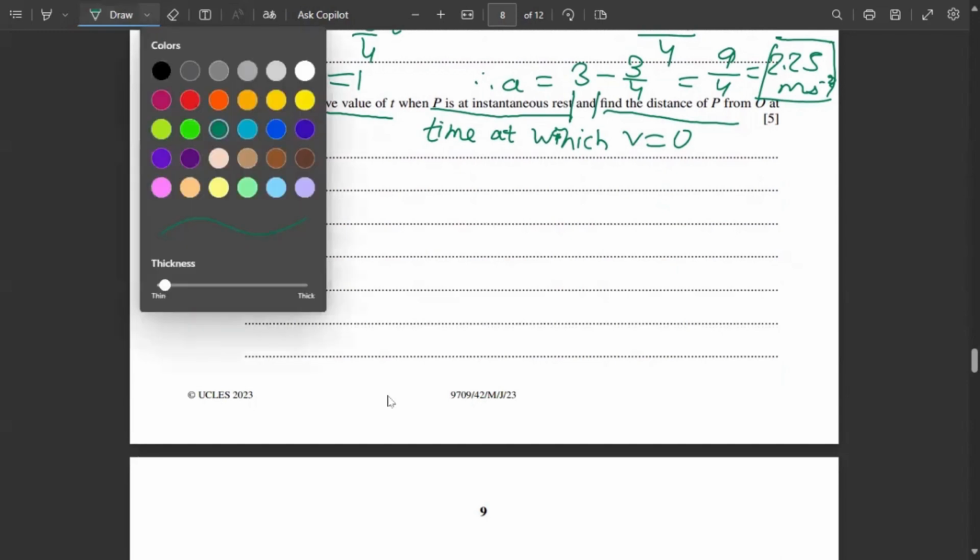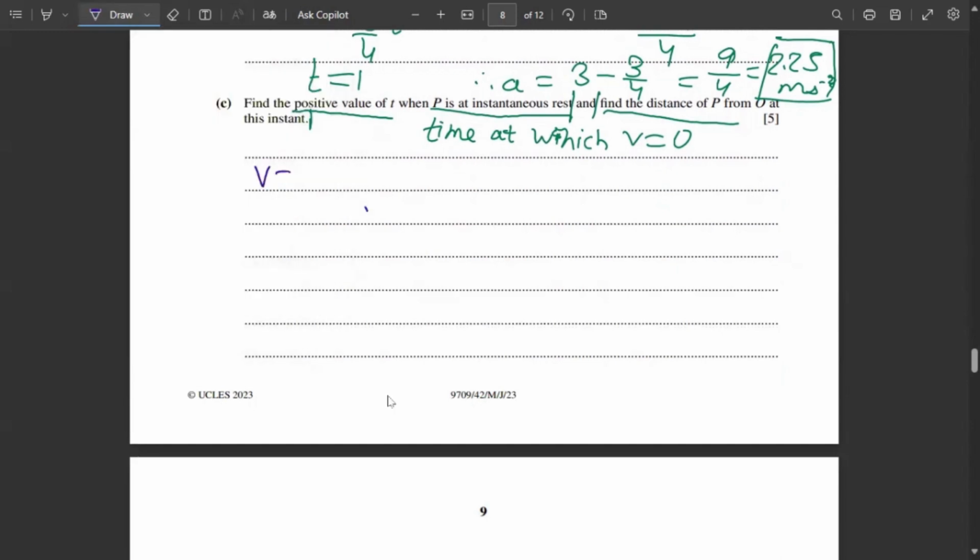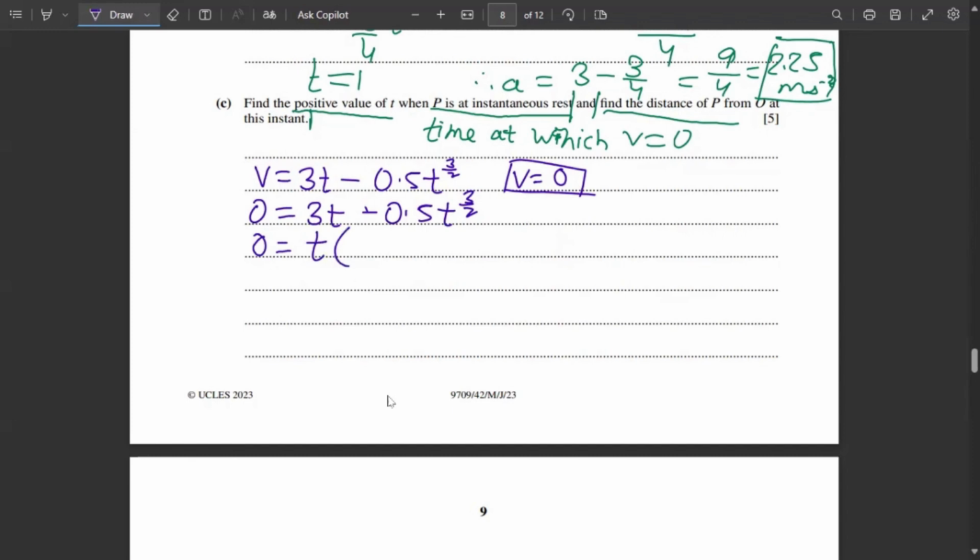So we already know the equation. v equals 3t minus 0.5 t raised to 3 by 2. So we have to find the time at which v equals 0. So equating it to v equals 0, we'll get 0 equals 3t minus 0.5 t raised to 3 by 2. Now what we can do is take t as common. So we'll get t times (3 minus 0.5 t raised to 1 by 2).